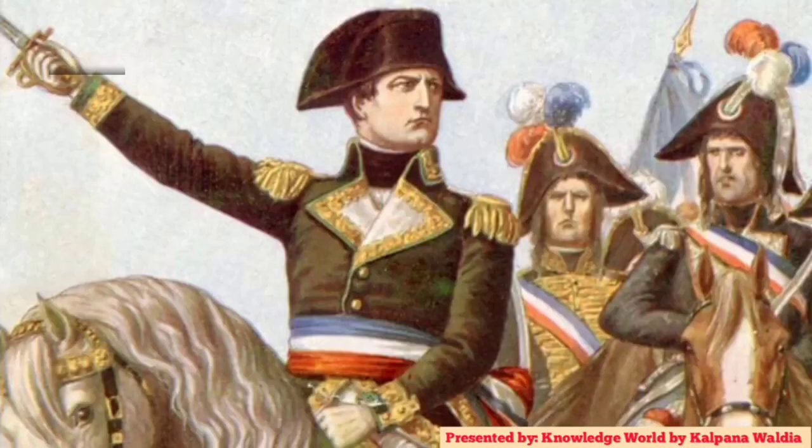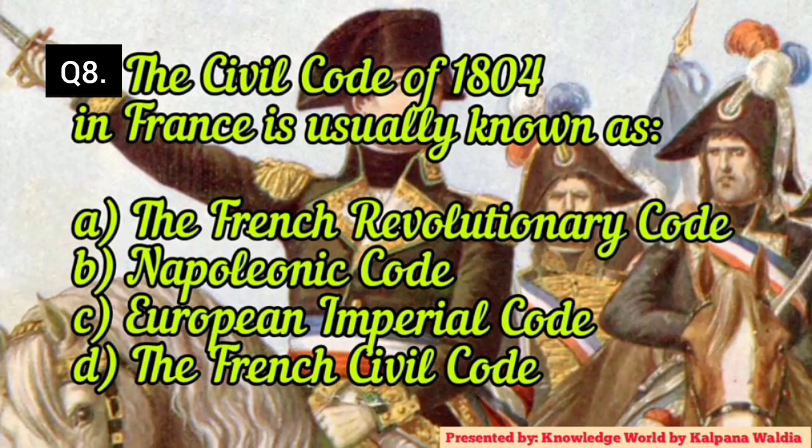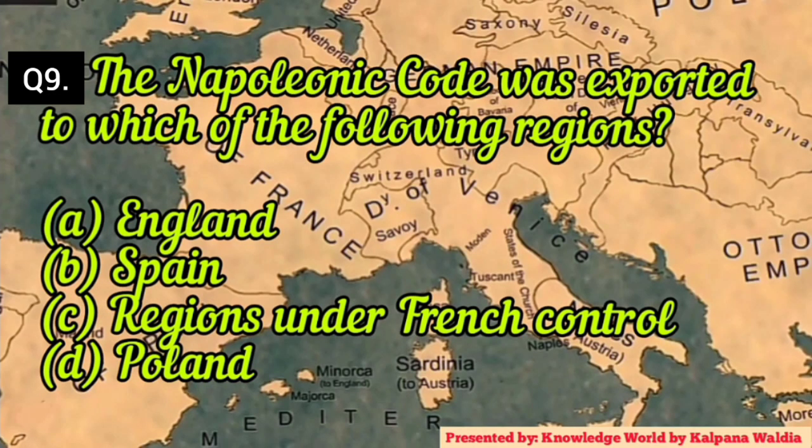Next question: the Civil Code of 1804 in France is usually known as the French Revolution Code, Napoleonic Code, European Imperial Code, or the French Civilian Code. The Napoleonic Code was adopted in which of the following regions? England, Spain, regions under French control, or Poland?